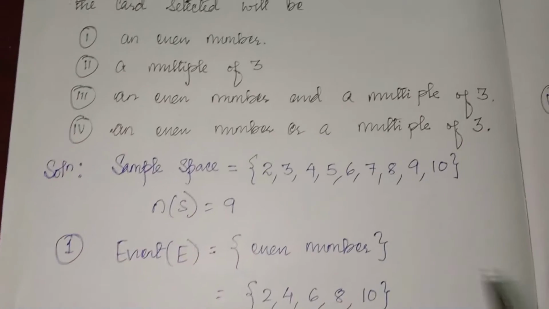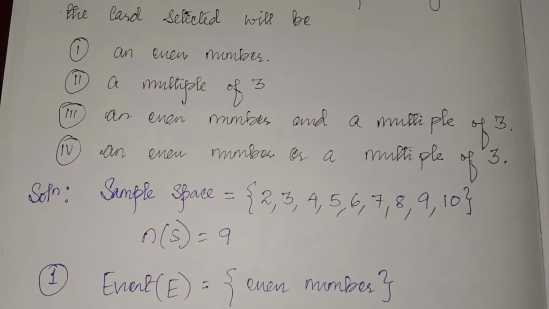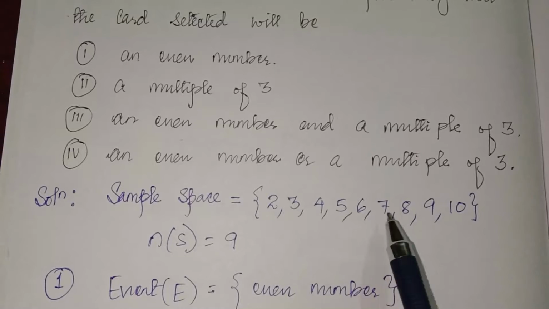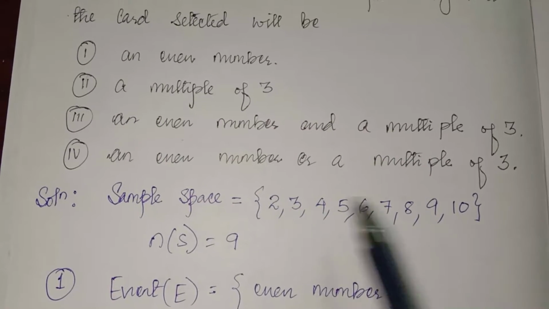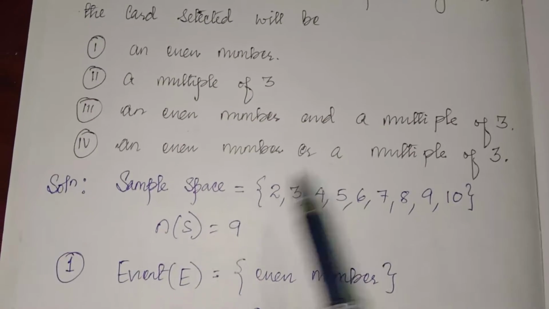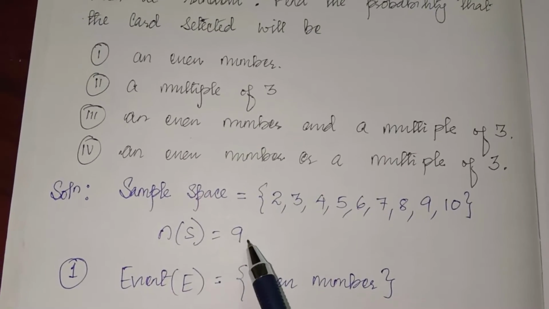First we will write here the sample space. So here the sample space is 2, 3, 4, 5, 6, 7, 8, 9, 10. There are 9 cards and they are marked with different numbers. So NS, number of samples, is 9.